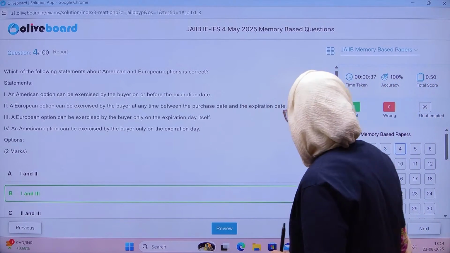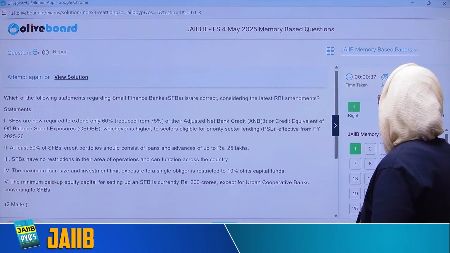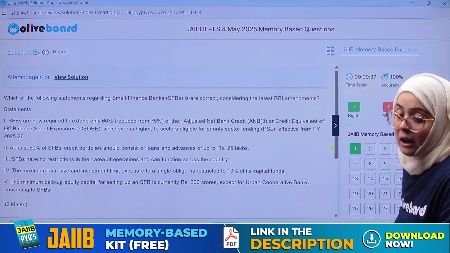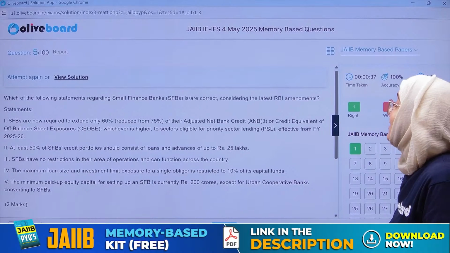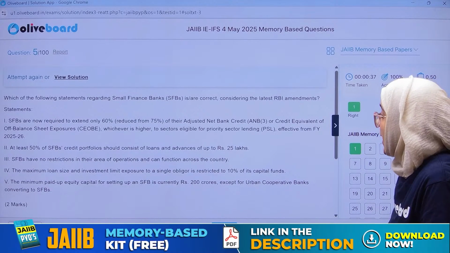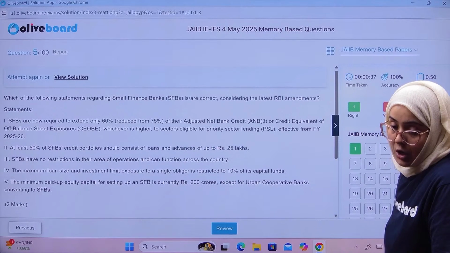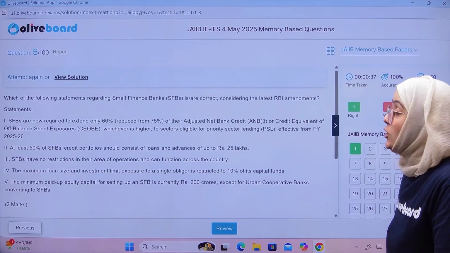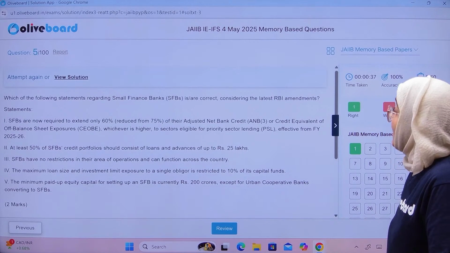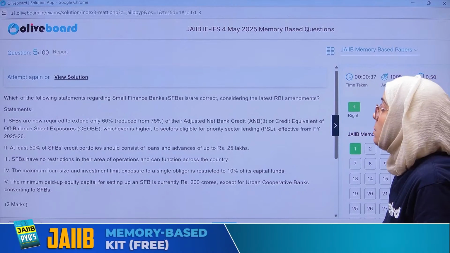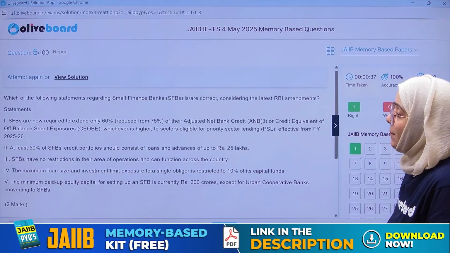Done, everyone? So next. Now, see the question. Which of the following statements regarding the small finance bank is or are correct as per the latest RBI amendment? So we have to check which of the following statements is correct regarding the RBI's latest amendment in the small finance bank.